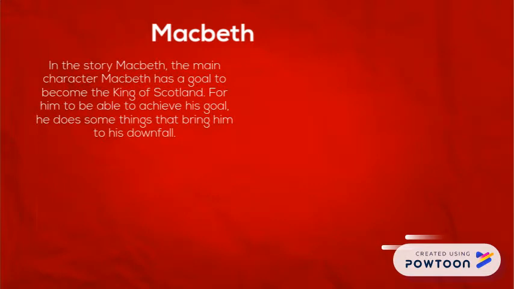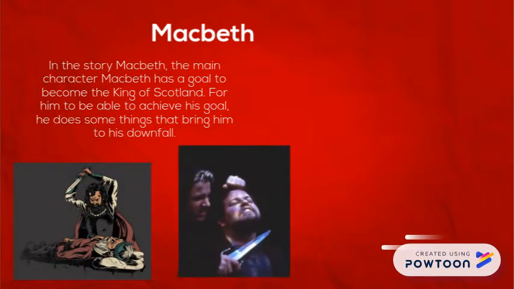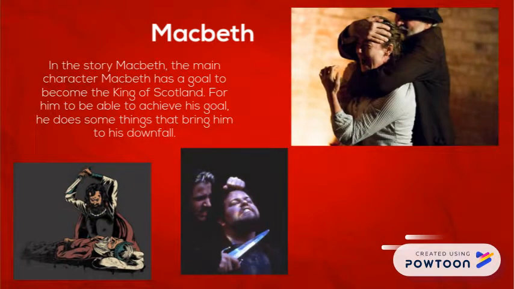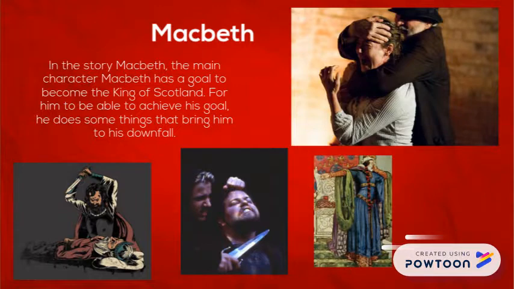In the story Macbeth, the main character Macbeth has a goal to become the King of Scotland. For him to be able to achieve his goal, he does some things that bring him to his downfall. He first kills Duncan, then Banquo, then Lady Macduff and her son, and is responsible for Lady Macbeth's suicide.